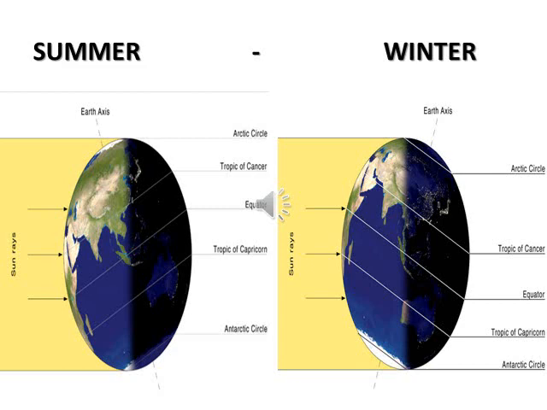So during the months of December and October, during that time we receive slanting rays. So you can see in this picture. So that's why we have cold temperature.